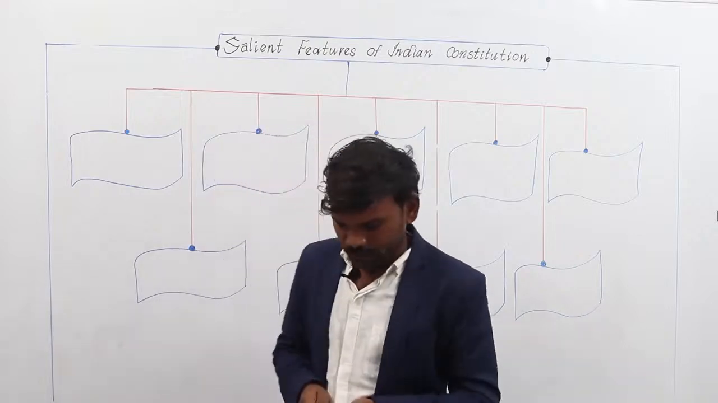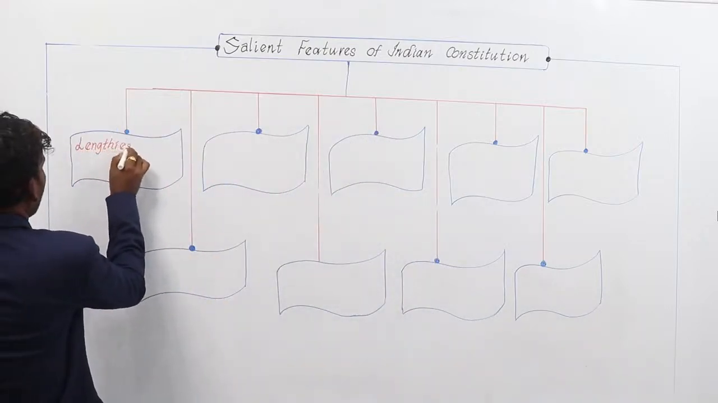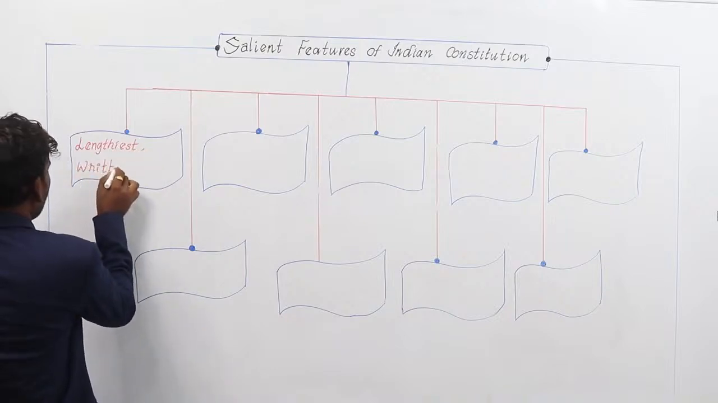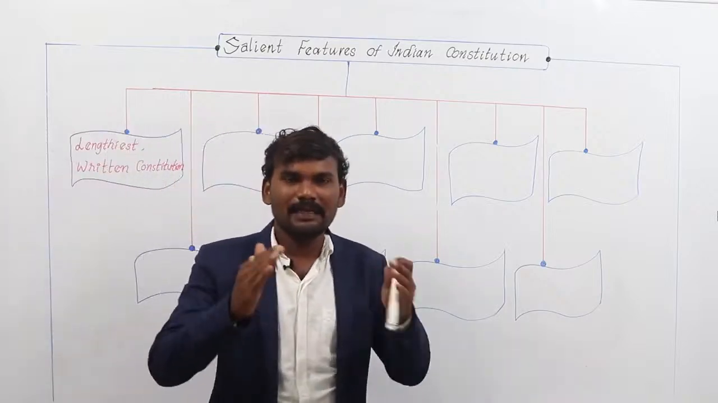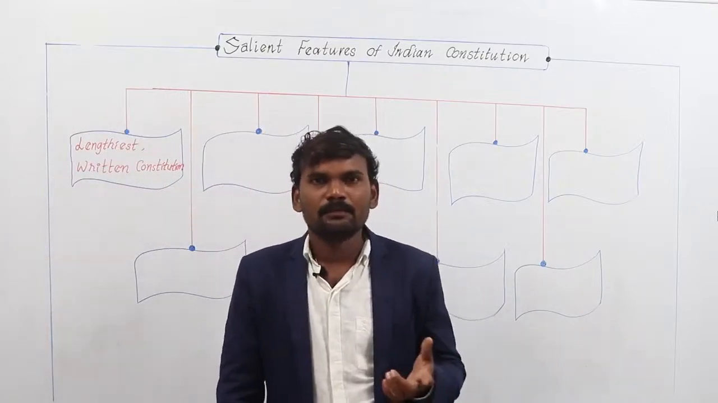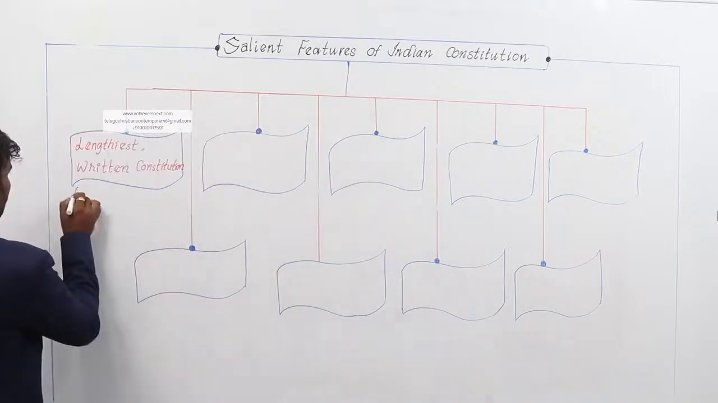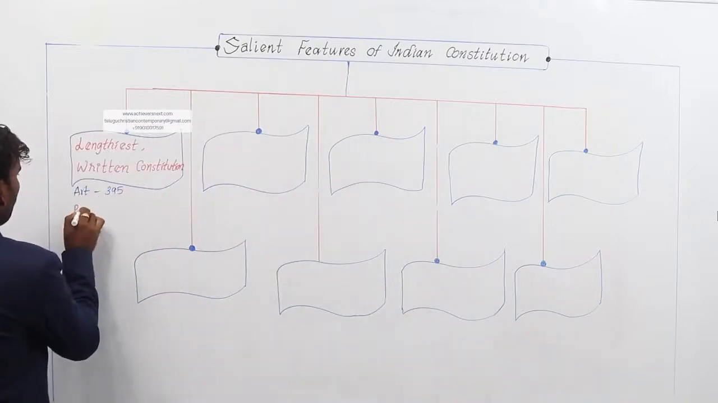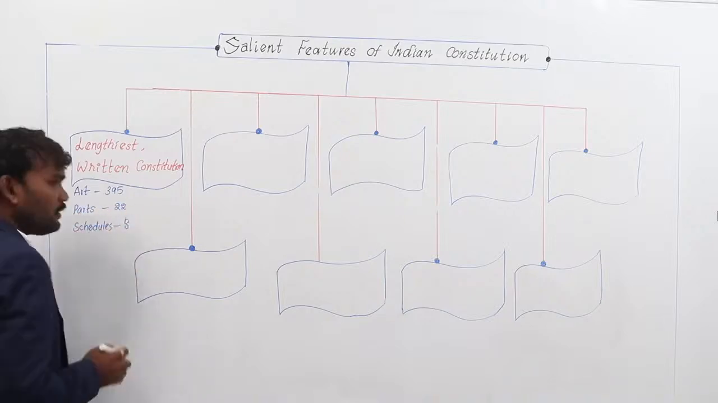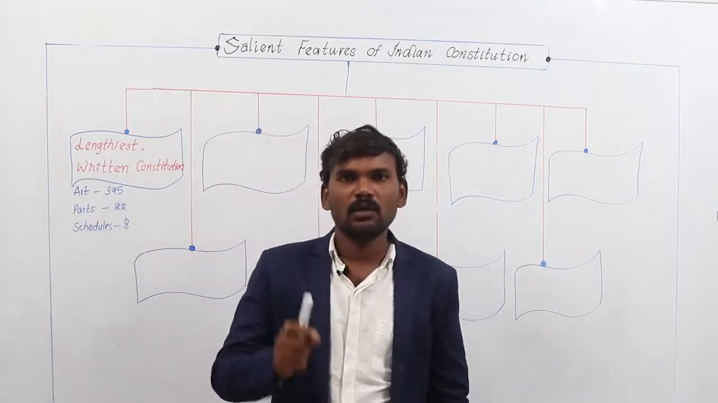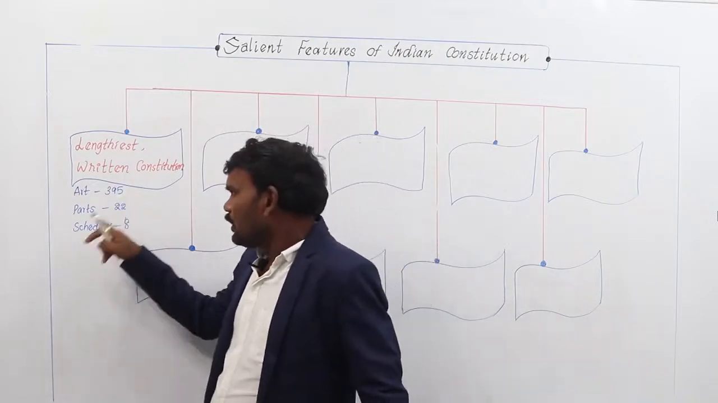Coming to the Indian salient features, the first salient feature is that the Indian Constitution is the lengthiest written constitution. This is the first salient feature. Why is the Indian Constitution the lengthiest? Already we discussed earlier, our Constitution consists of 395 articles, 22 parts and 8 schedules in the original constitution. When the constitution was adopted by the Constituent Assembly on November 26, 1949, it consisted of 395 articles, 22 parts and 8 schedules.